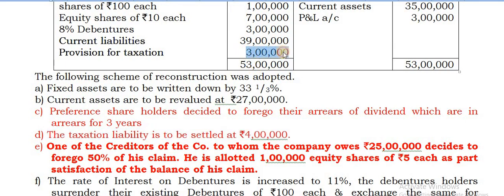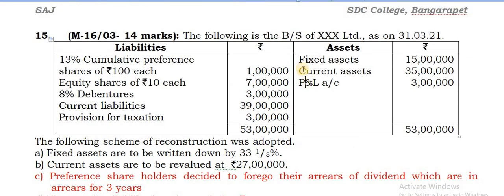Actually, it is 3 lakhs, but they will settle it at a higher amount, at 4 lakhs. So there is a 1 lakh increase. It should be debited to capital reduction account because there is an increase in the liability. When a liability increases, we have to debit it to capital reduction account. If there is a decrease in the liability, we always credit. Okay, that you are aware. I'll come back to that later.